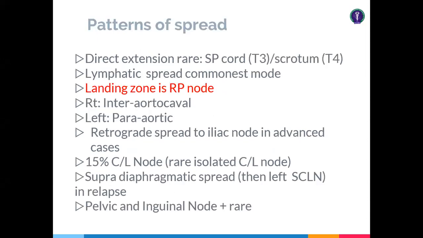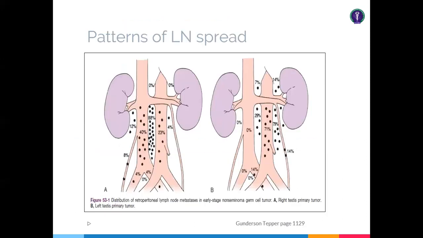So what is the spread of the tumors? The spread is of two types. One is direct spread, to the spermatic cord and scrotum. The scrotum is involved early if you go for a scrotal orchidectomy. And the second one, the commonest one, is lymphatic. Before going to the lymphatic spread, I just want to show you one diagram. The right side of the diagram is for a right testicular tumor, and the left side is for left testicular tumors.